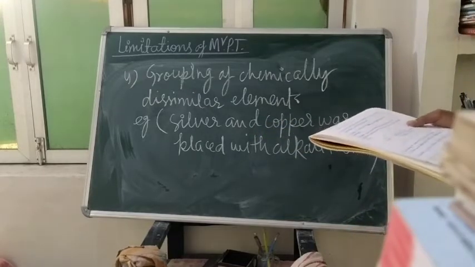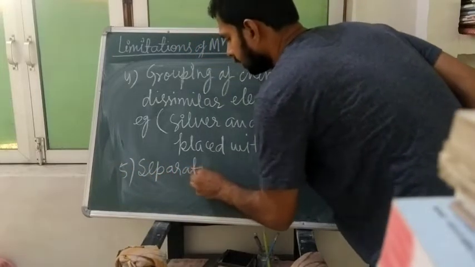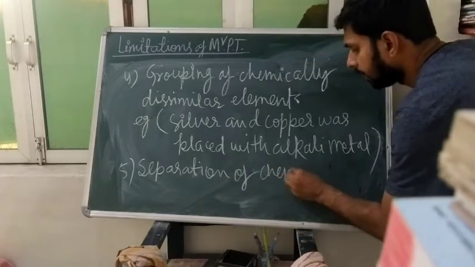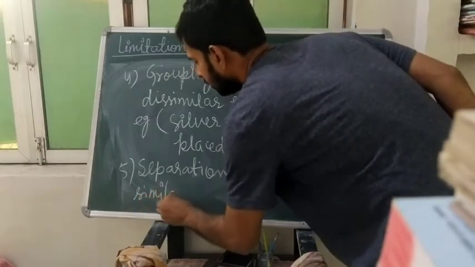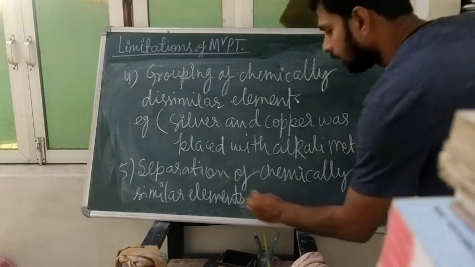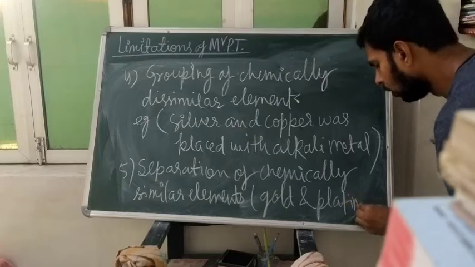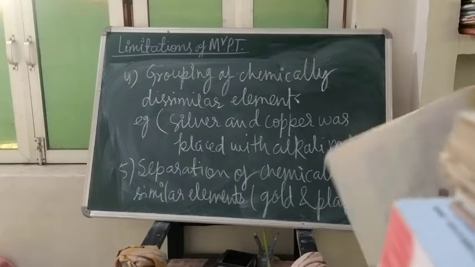Next is the separation of chemically similar elements, like gold and platinum. Gold and platinum had the same chemical property, but he placed them at different places. So it was a limitation of the Mendeleev periodic table. Now we shall move to the modern periodic table.